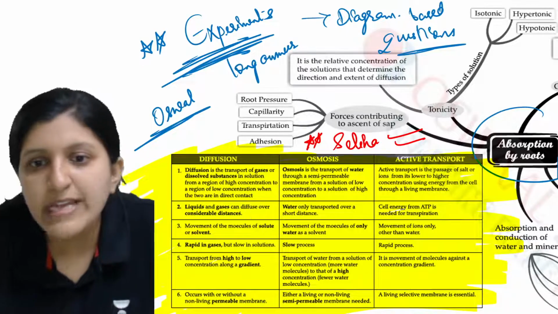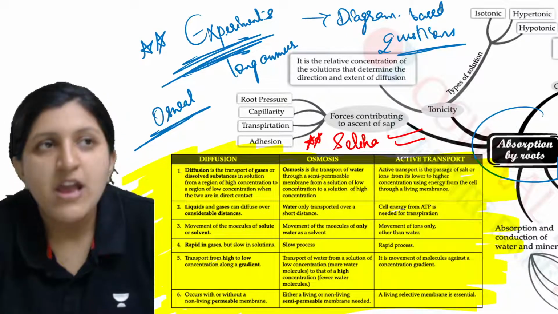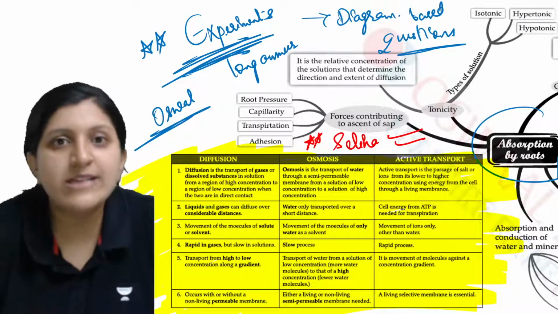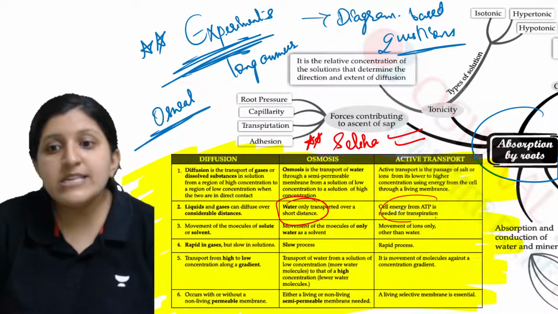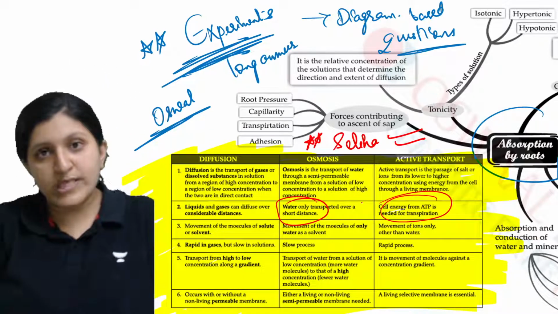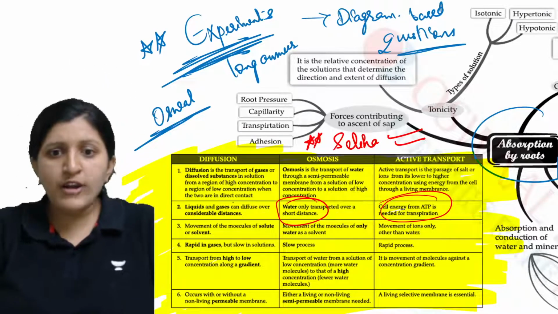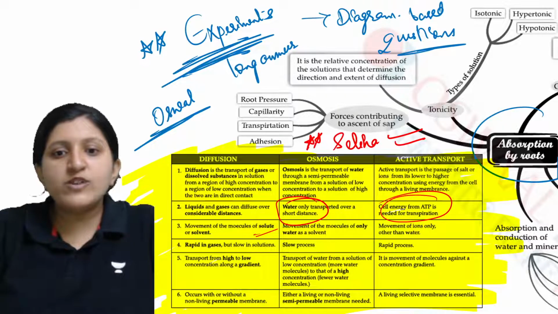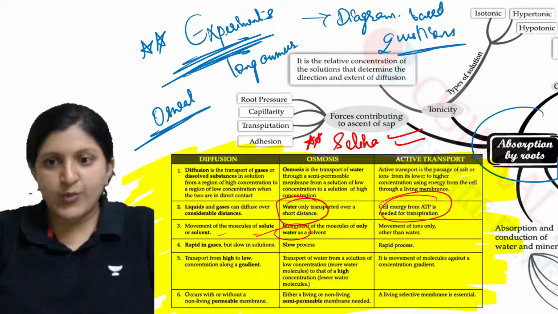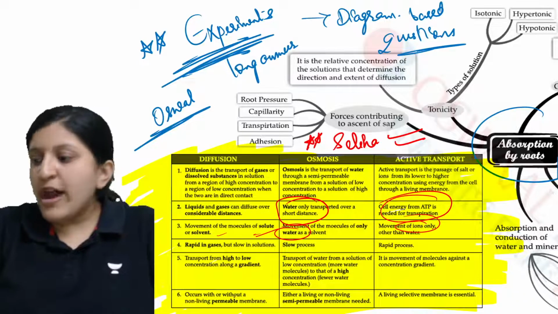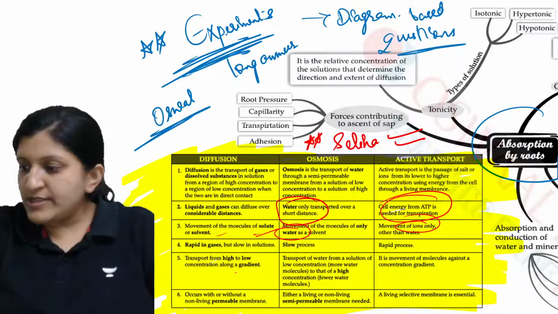And here you can see everything is being diffused, so it can be with respect to solids, liquids, gases. So this is for water only, and this is for mineral transportation using energy. Alright, so movement of molecules of solute or solvent. Here it is only for a solvent, that is water, and here it is for ions only. So that is the major difference.